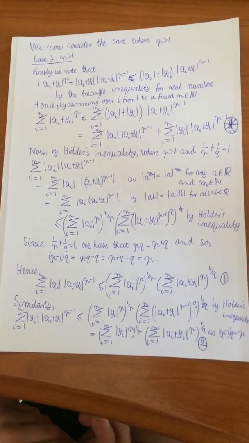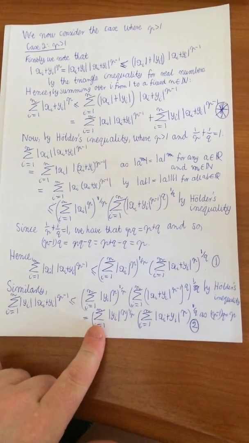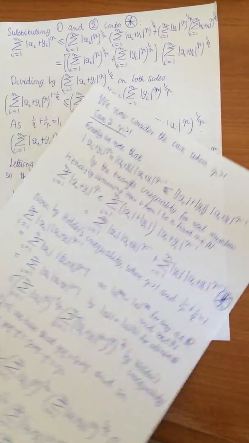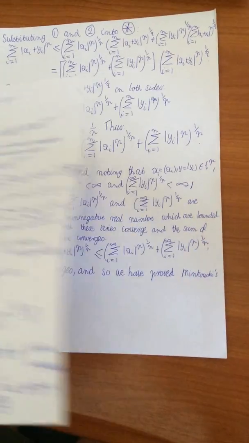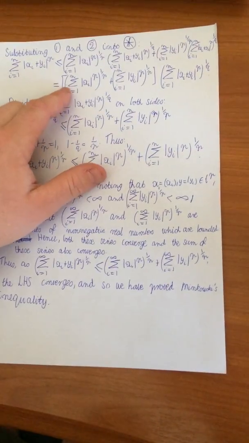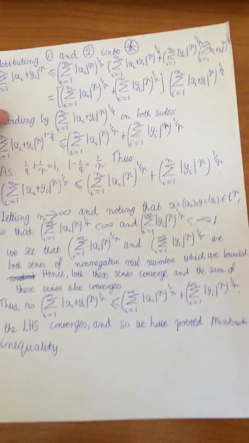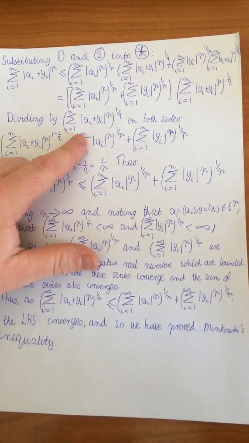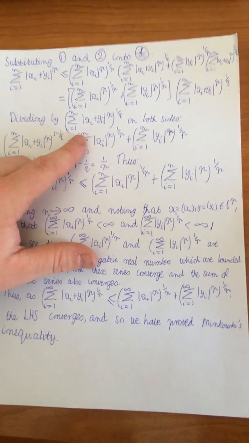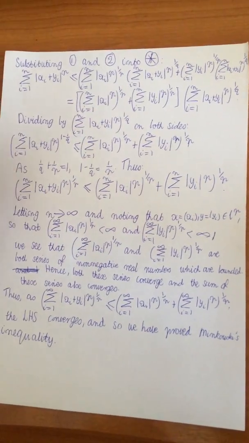We can use Holder's inequality again on the second term in star, and we end up with our expression 2 by similar logic. So now if we substitute our equations 1 and 2 back into star, we end up with the following inequality. If we then divide both sides by the factor of the sum from i equals 1 to n of the absolute value of xi plus yi to the power of p, all to the power of 1 over q, we have the following inequality here.